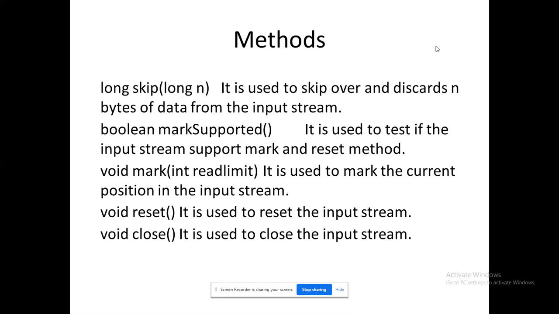If you want to validate this mark method, you can check with -1. See up to which mark I can read. Here by default it will get executed. Likewise, in a buffer, whether I have a mark or not, whether I have a limit or not, that will be checked through my mark supported method. That is the major idea on mark.